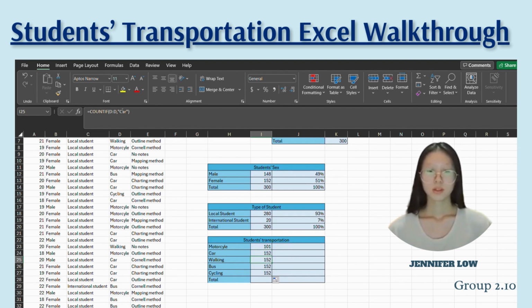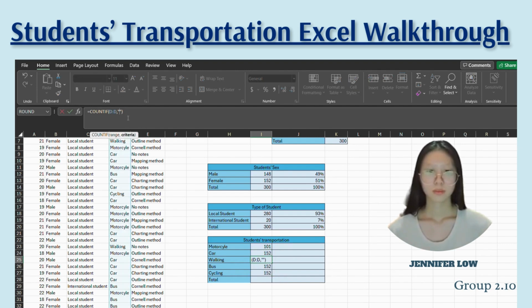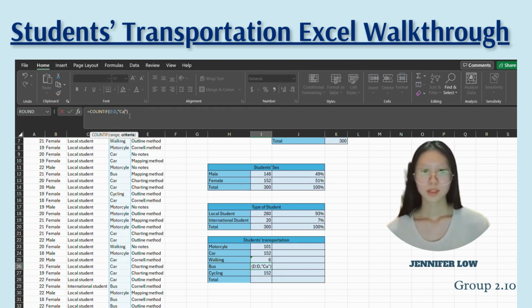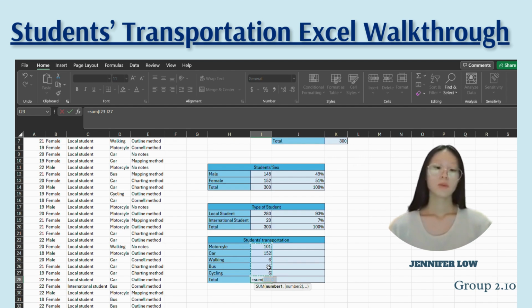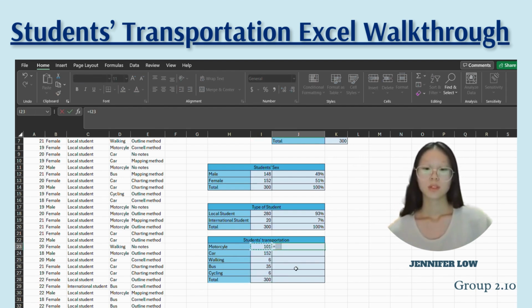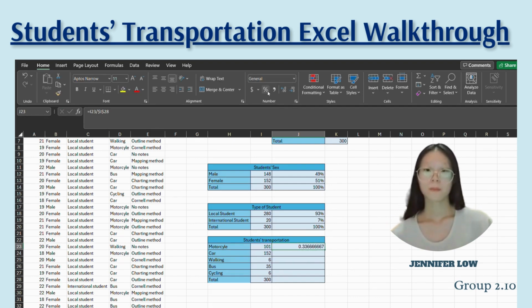walking is 6, bus is 35, and cycling is 6. Then we use the SUM formula to get the total, which is 300. And to get the percentage, we select one of the transportation modes and divide by the total.